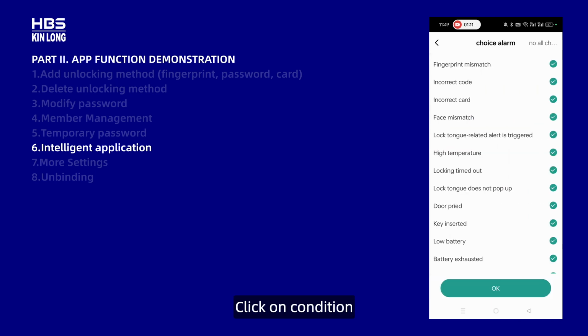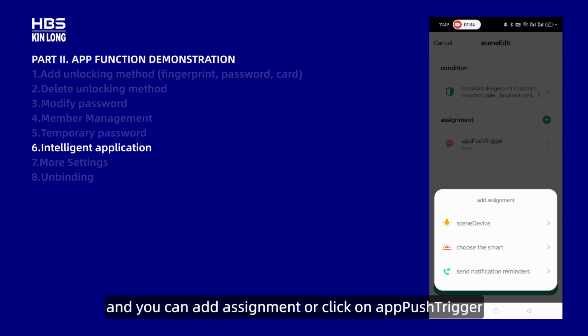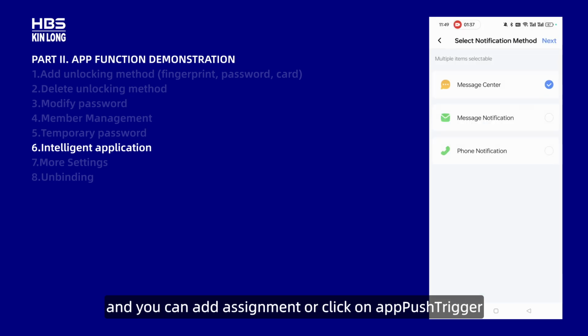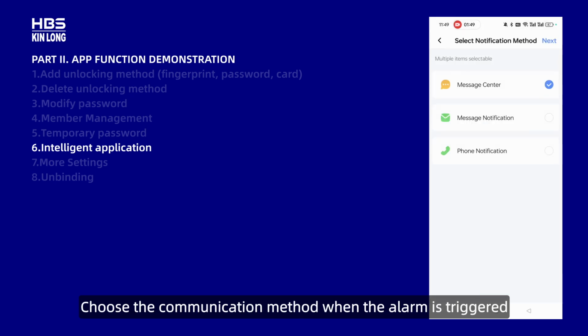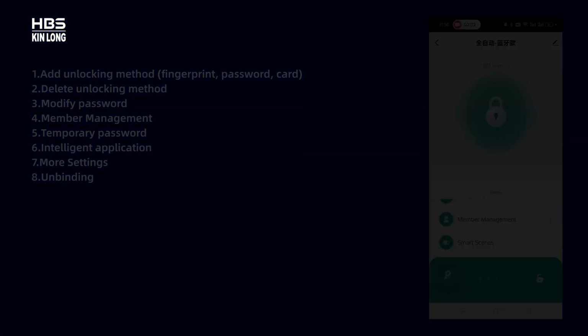Click on Condition. You can choose under which circumstances the smart lock alarm will be triggered. Click on the plus, and you can add assignment. Or click on App Push Trigger. Choose the communication method when the alarm is triggered. After the settings are completed, just click Scene Save.